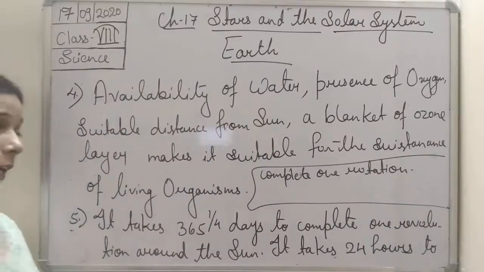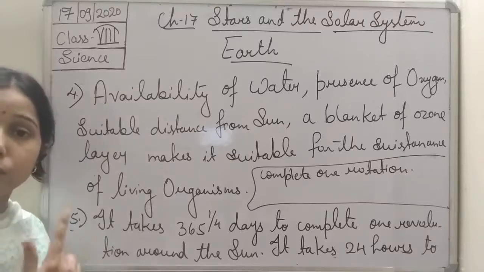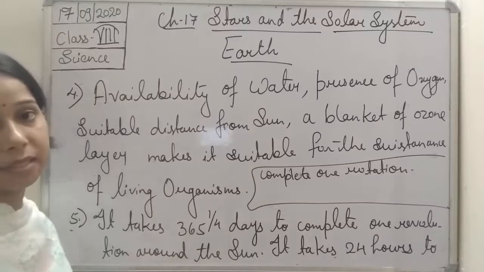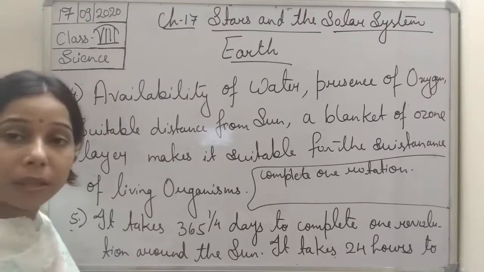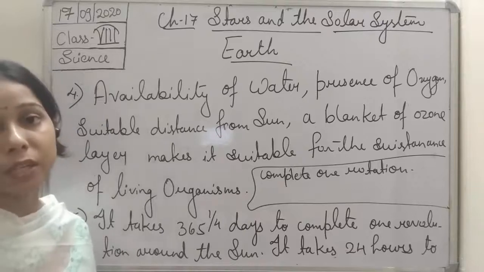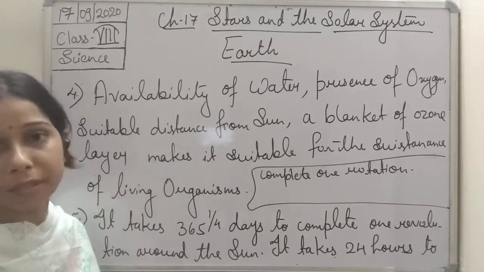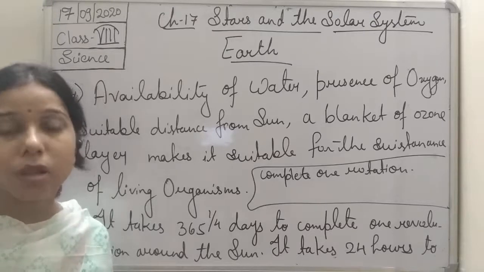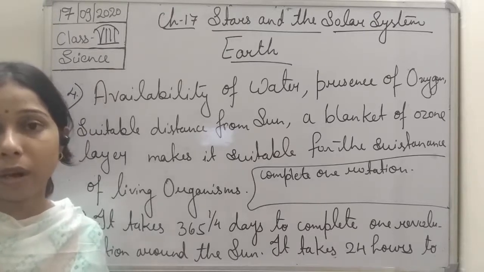So, for completing one revolution, that is movement around the sun, it takes about 365 days, and to complete one rotation on its own axis, it takes 24 hours. For 365 days, one revolution; 24 hours, one rotation.